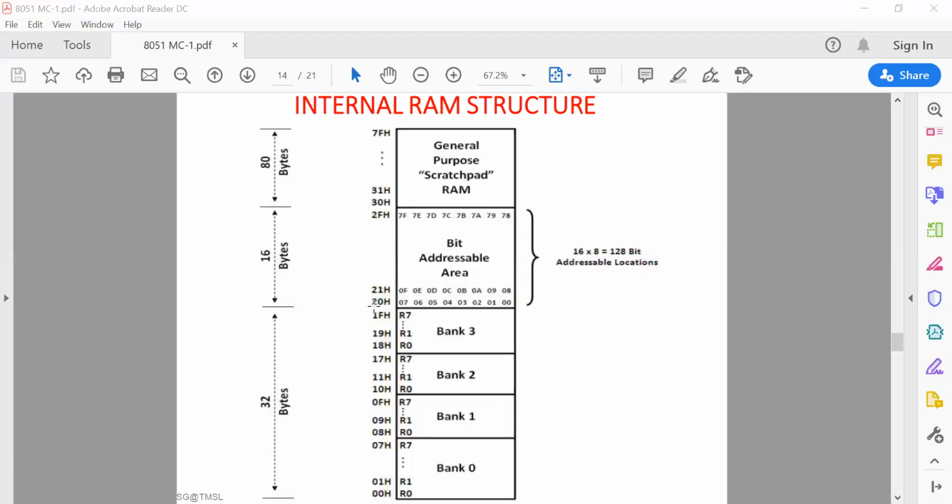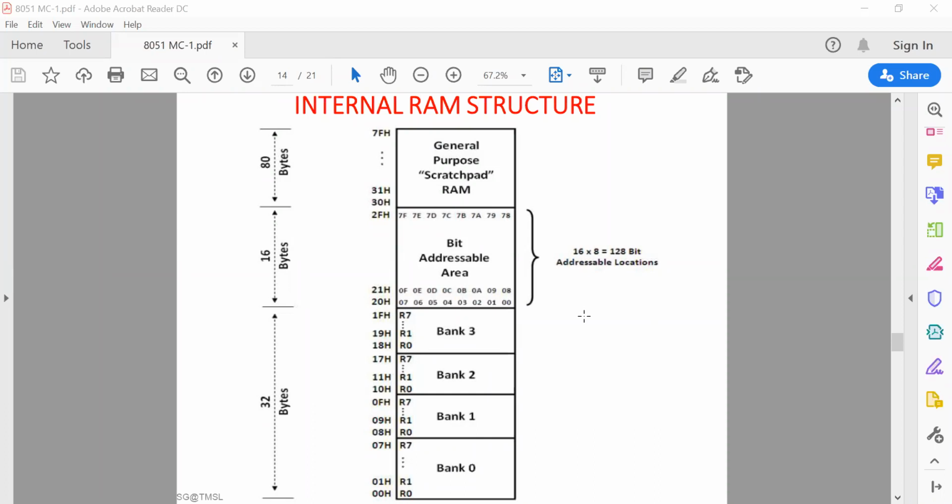That will store 00 in memory location 20, so all bits will be 00000000. If you want to access the full 8 bits of that location, you can do it by byte operation. Or if you want to access a particular bit of that memory location, you can use the bit addressable instructions. It's clear.